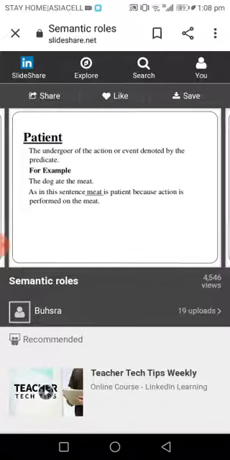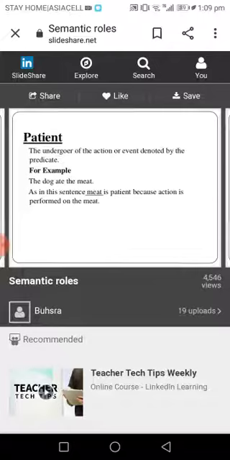Let's go to the second one, which is patient. A patient, or what we sometimes call theme, is called the object according to grammarians. So patients are those who receive the action, who are affected by the action. For example, the dog ate the meat.